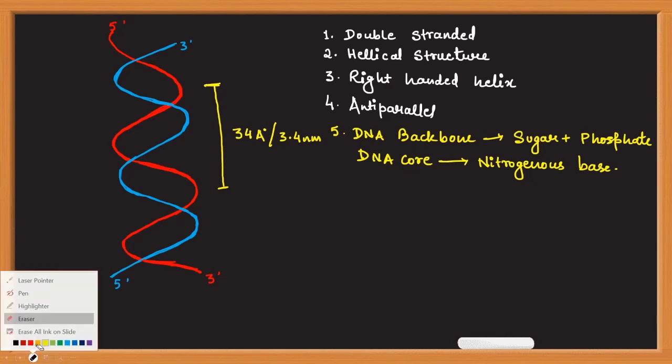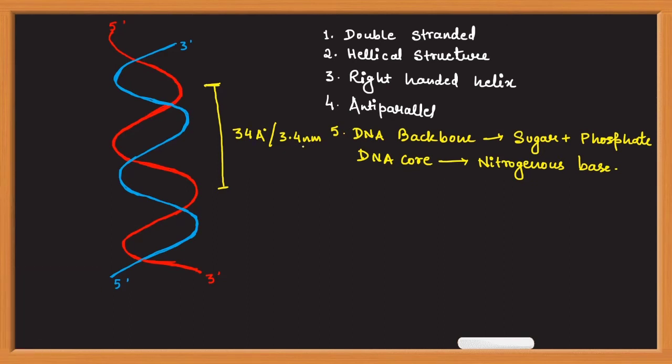Sometimes a question is asked in angstrom value and sometimes with nanometer value, so you have to remember it accordingly. Either you can remember all the dimensions in angstrom and convert to nanometer whenever required, or you can remember all the dimensions in nanometer. So each turn of DNA is 34 angstrom, or 3.4 nanometer.